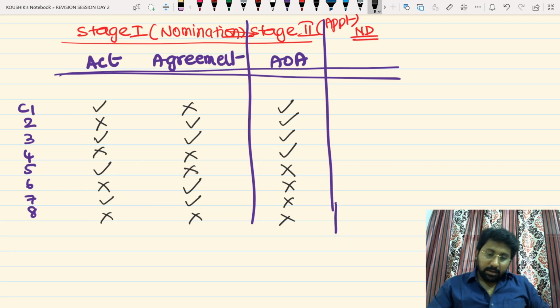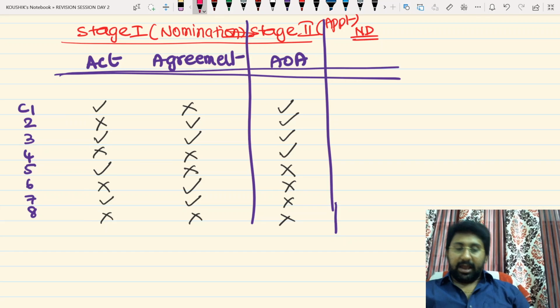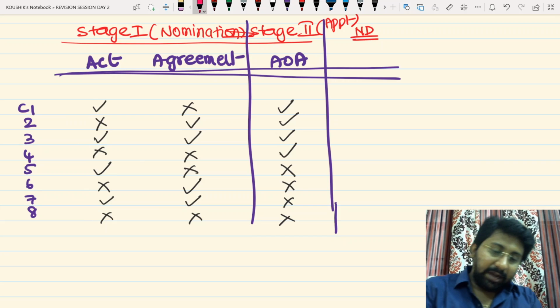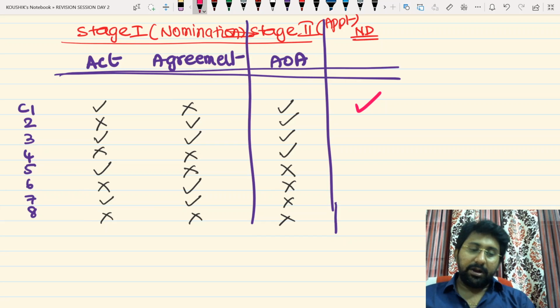Now answer. In which of the following cases can we appoint a nominee director? First situation: is the Act permitting me to nominate or not? Yes. Are the Articles permitting the board to appoint or not? Yes. You can appoint a nominee director.